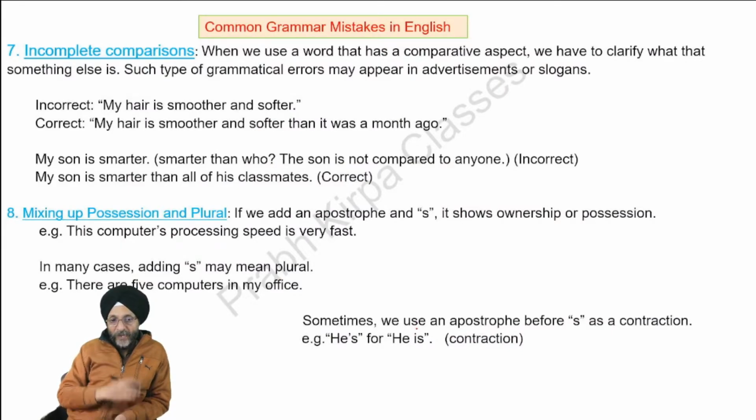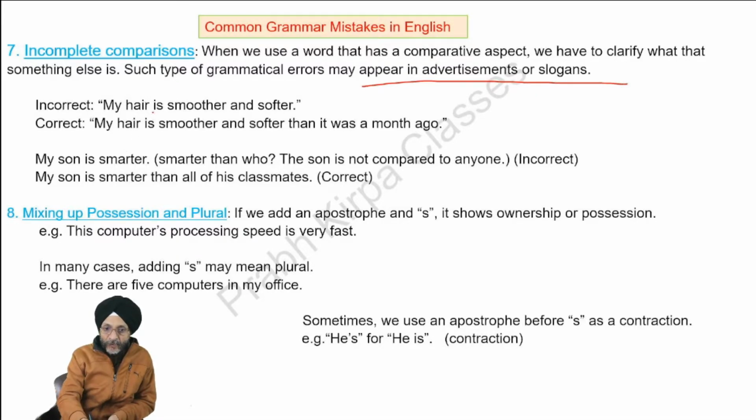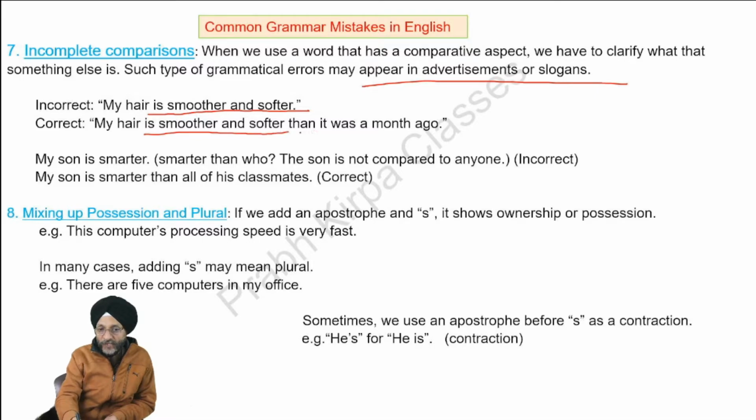Next, sometimes we make comparison with another person, another thing, but the comparison is incomplete. We must clarify to which we are making comparison. Such type of grammatical errors may appear in advertisements or slogans. If we say, my hair is smoother and softer, we have not clarified with which we are making comparison. We should make comparison such like this. My hair is smoother and softer than it was a month ago.